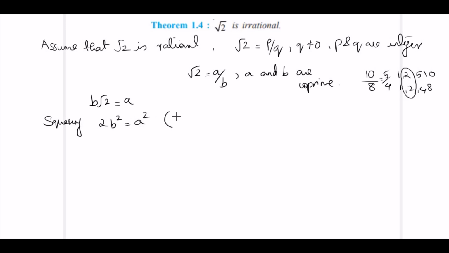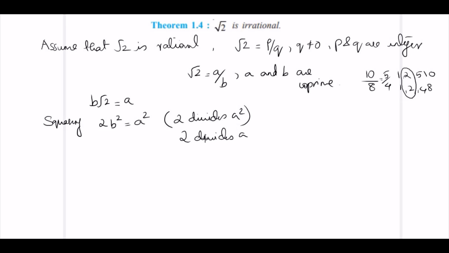So from here you can write 2 divides A square. You have learned in your previous theorem, if a prime number divides a positive integer A square, the same prime number divides A. So here you can write 2 divides A.